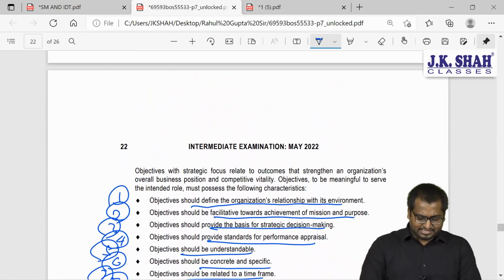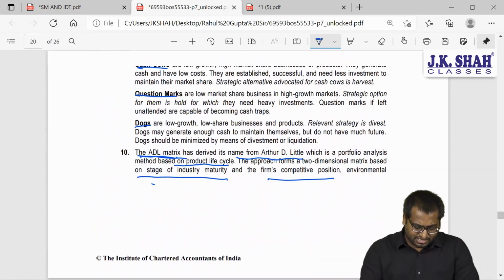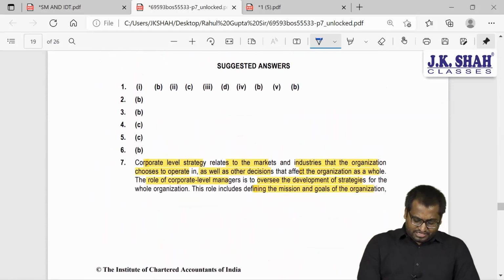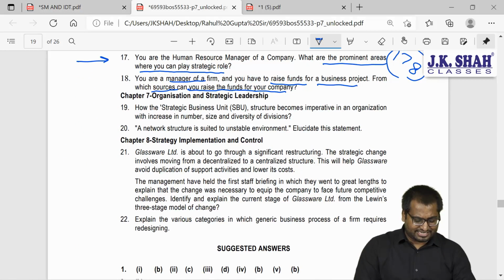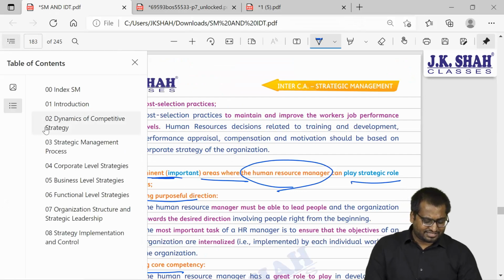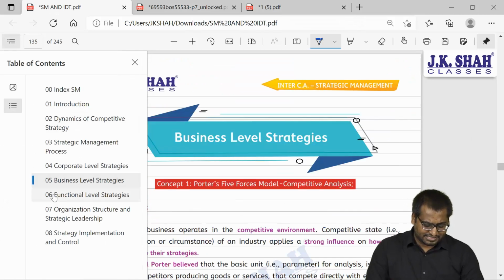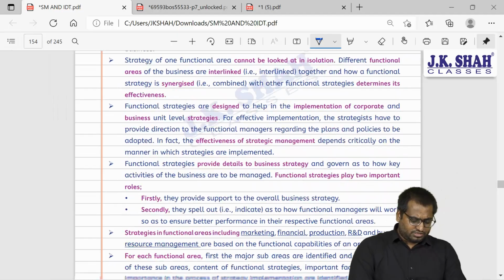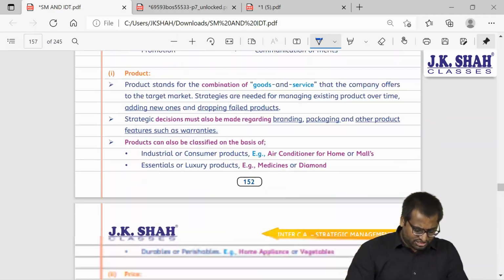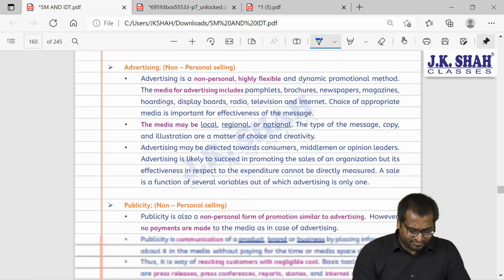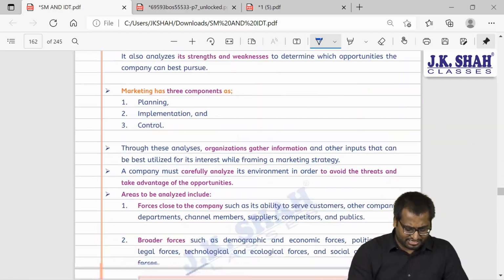A pretty simple answer, guys. Let's mark this: in which chapter, which book, which page. So this is financial strategy, right? This is right at the beginning, guys. Chapter number 6, financial strategy, just after our marketing strategy.